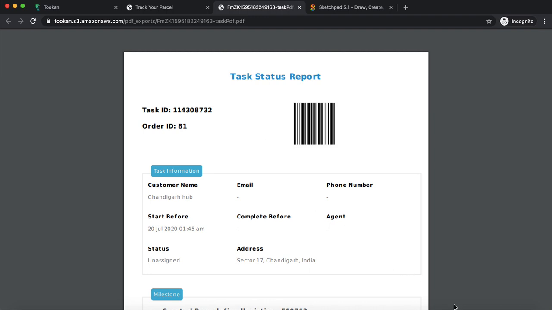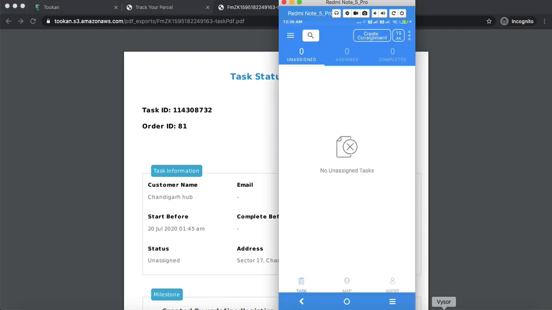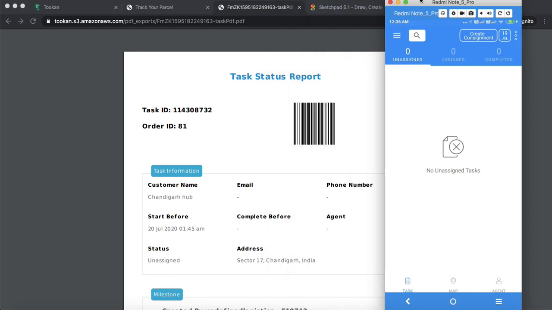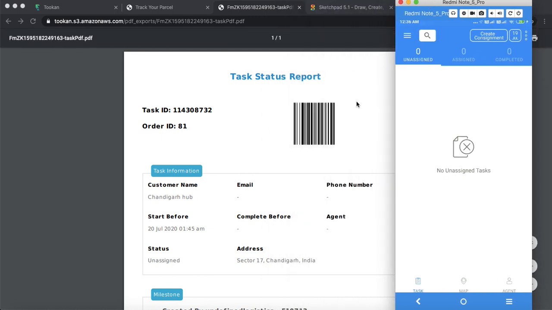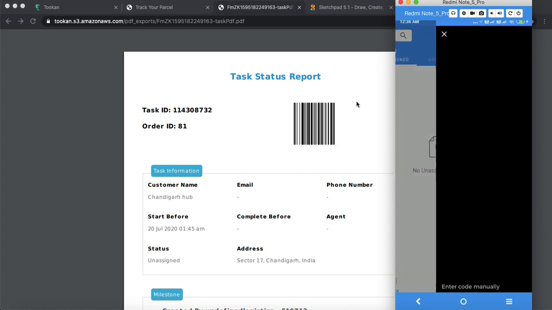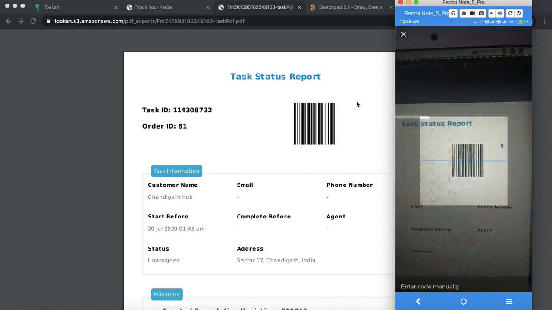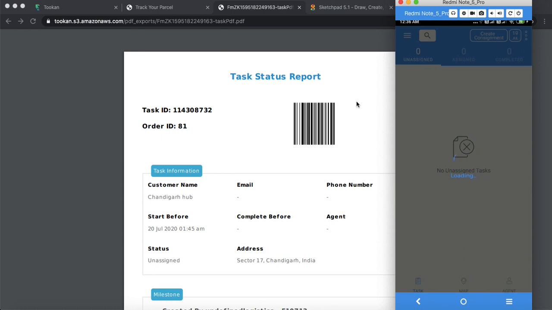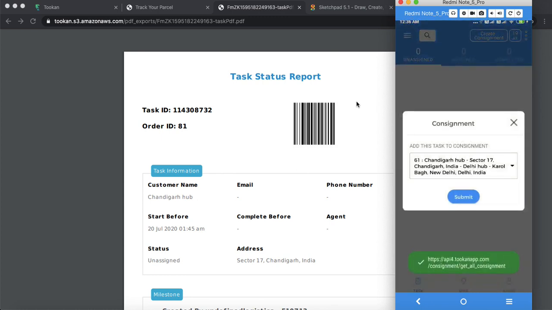Sorry, I think I've not displayed my mobile. Let me just do it again. Okay, so this was the barcode, and this is the manager app. What the manager will do is just scan the barcode, and once he does that, he'll get the details of the order, and he'll get an option to add those tasks into a particular consignment.